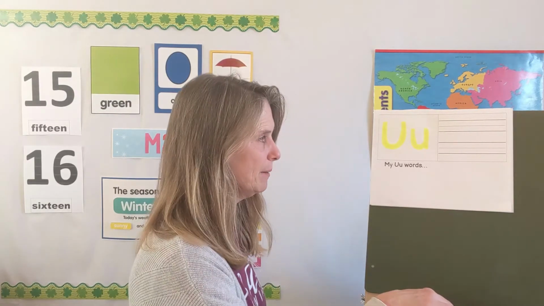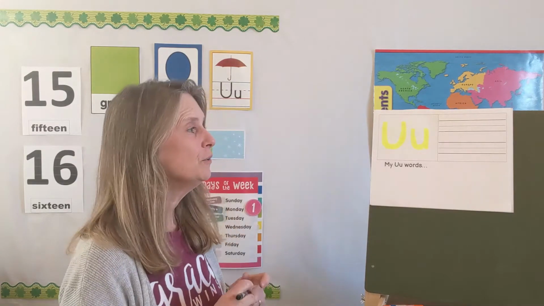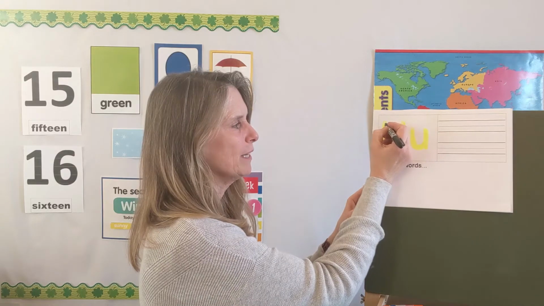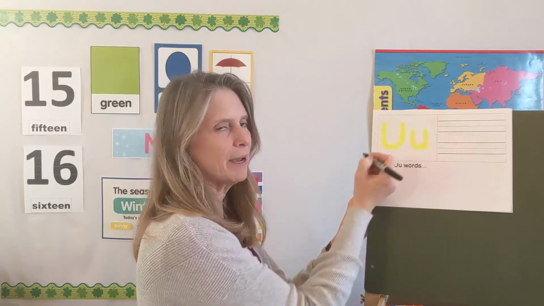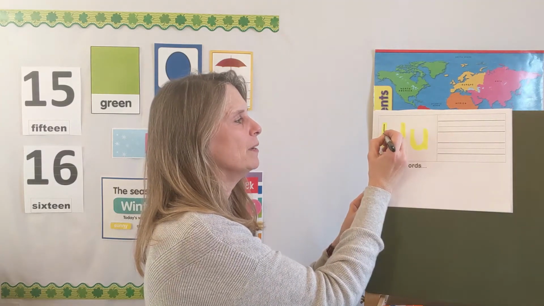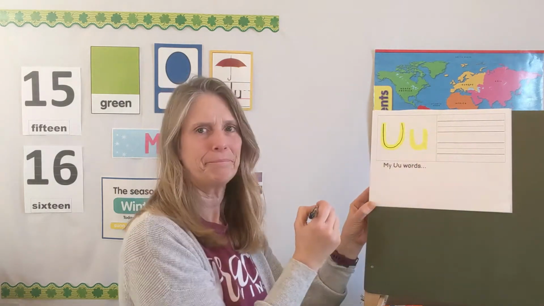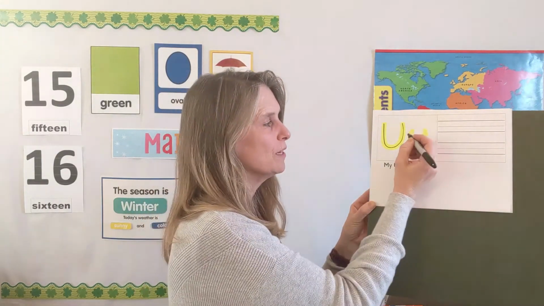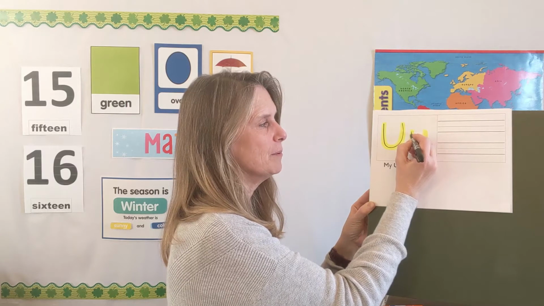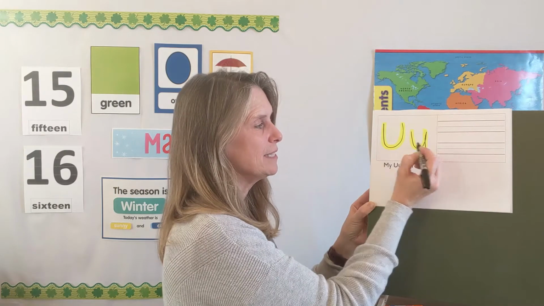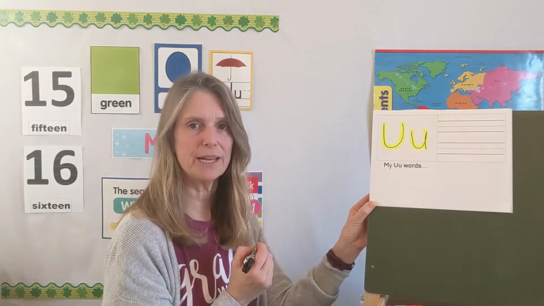So I'm going to get my marker, and I'm going to trace the uppercase letter first. That's always the taller one. U, you start at the top. Remember, we usually start at the top, don't we? You start at the top, and when we're going to get down to the bottom, we're going to bounce back up. It kind of boings us back up to the top again. So we start at the top, and we go all the way down to the bottom, and we boing back up. That's kind of a fun one, isn't it? Lowercase u, you can do this one 2 ways. You could do it just a smaller version of that one. Start up here, boing back up, and you could stop there, or you can give it a little stand so it doesn't roll away, the lowercase u.